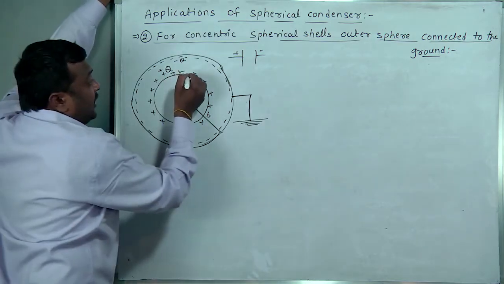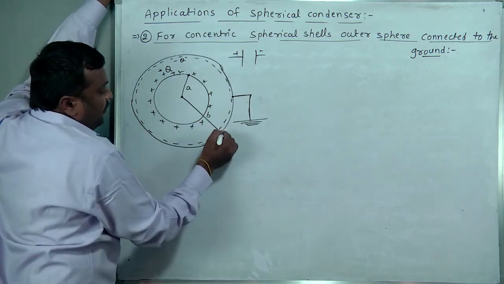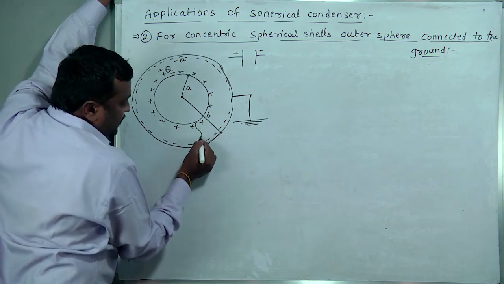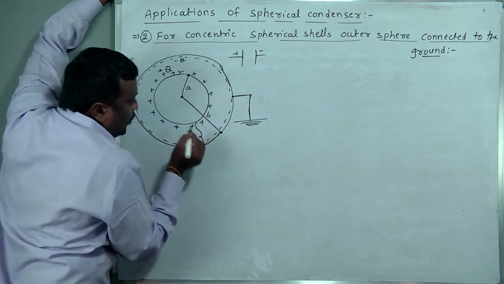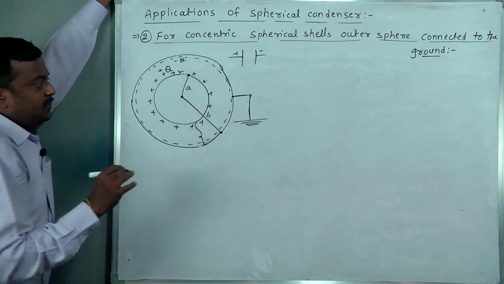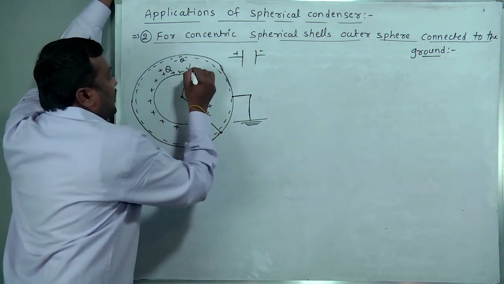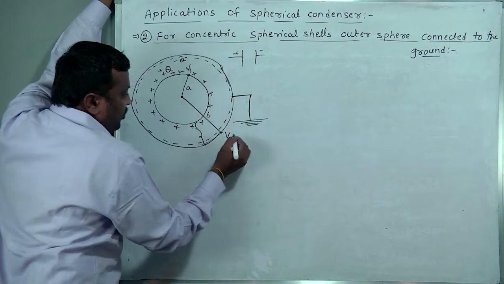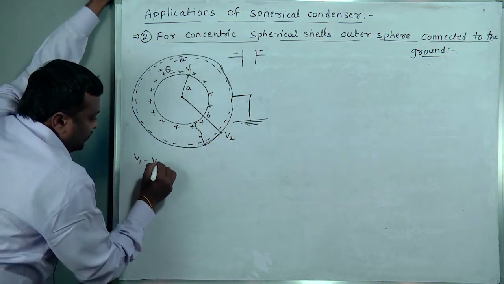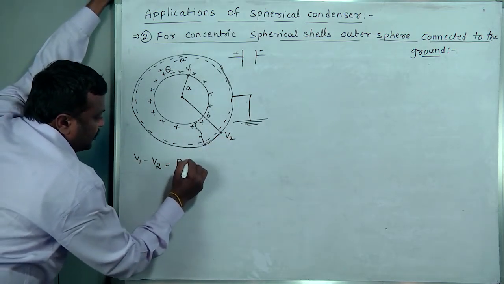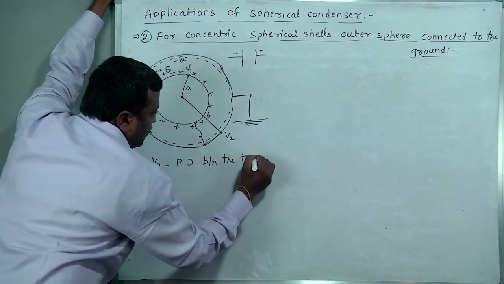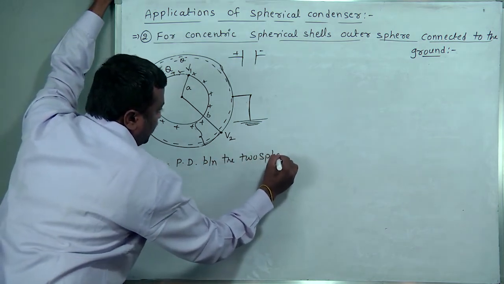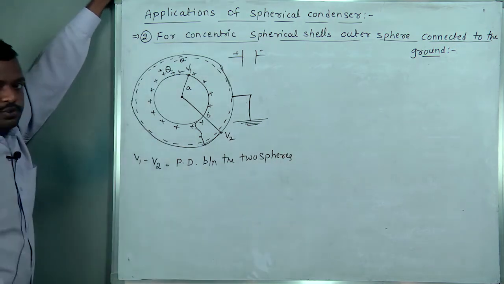With respect to the inner sphere, how much potential difference develops between these two? Consider this V1 and this V2. So V1 minus V2 is the potential difference between the two spheres.